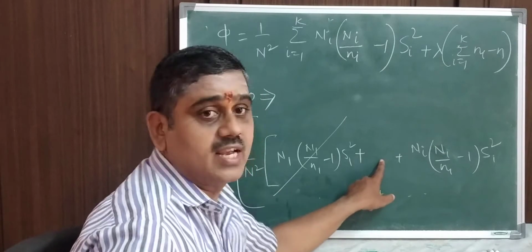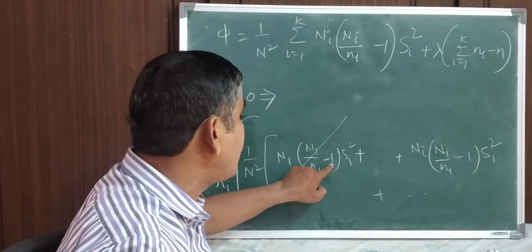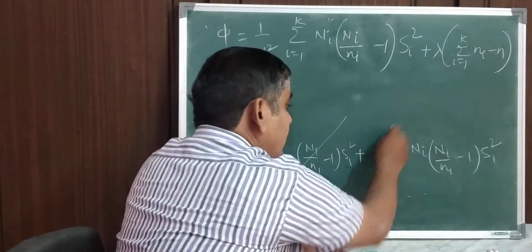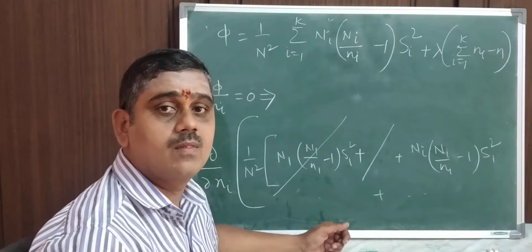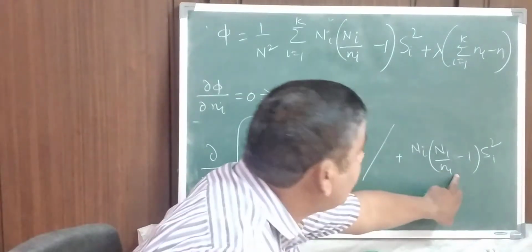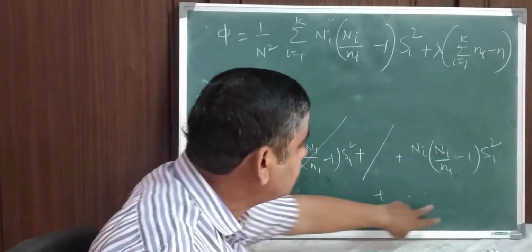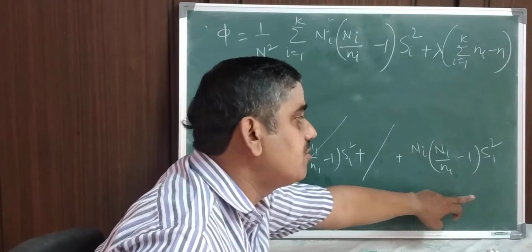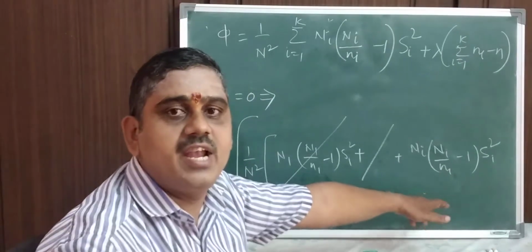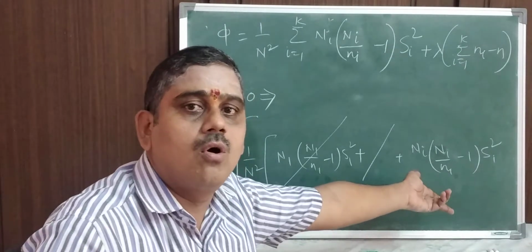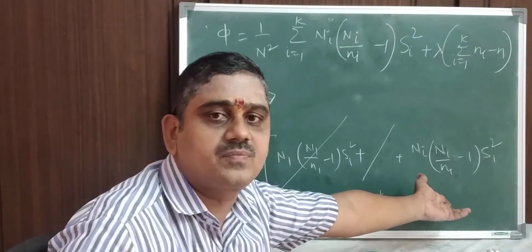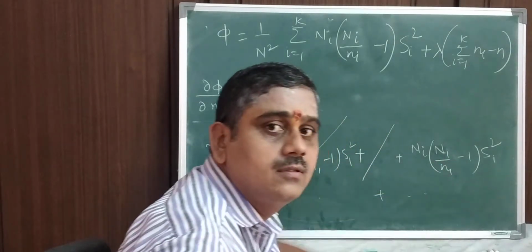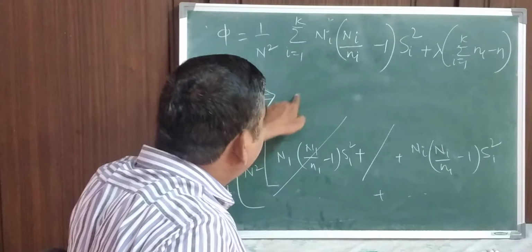Similarly, for the second one, N2 into n2 by n2 minus 1 into s2 square, there is no particular ni there, so the differentiation is 0, a constant. And so on and so on. Only the term with i is left, so leave this particular term. And so on, up to the kth term Nk into nk by small nk minus 1 into sk square. Is there any ni value? No. So the differentiation becomes 0. So only the ith part of the differentiation remains. So now I am doing the differentiation here.